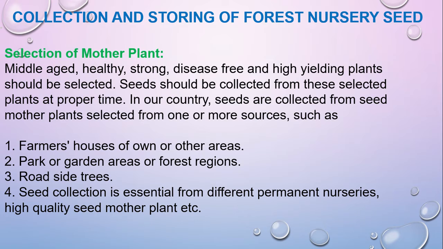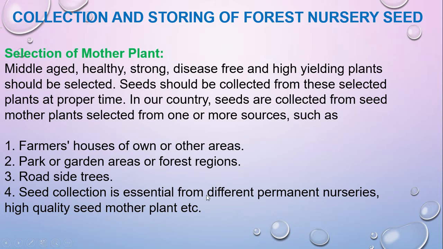Now the point is collection and storing of forest nursery seed. For collecting the forest nursery seed, we have to maintain some criteria. That means the mother plant from which we collect the seed should be strong, stout, and germ free. And some points should be maintained when selecting the mother plant, like the farmer's own house or other areas, parks or garden areas of forest regions, and roadside trees.